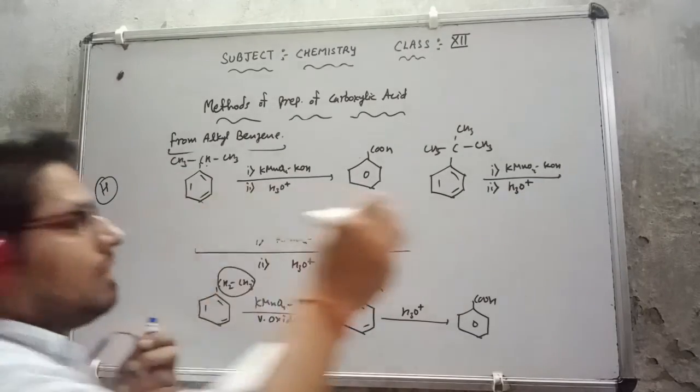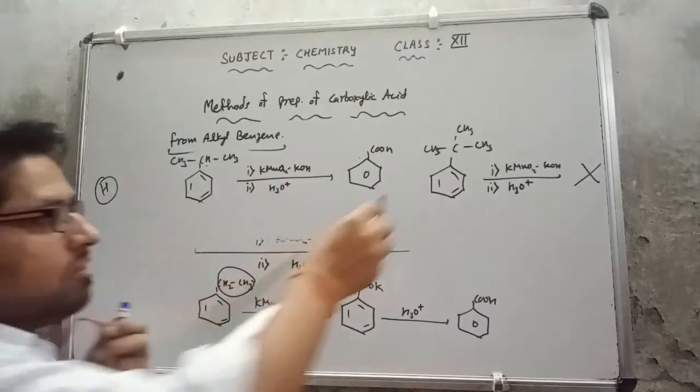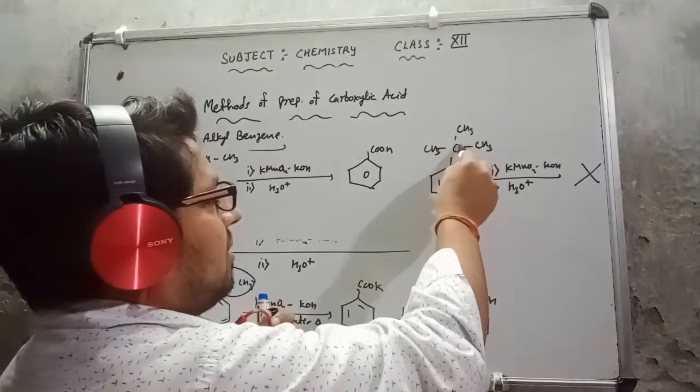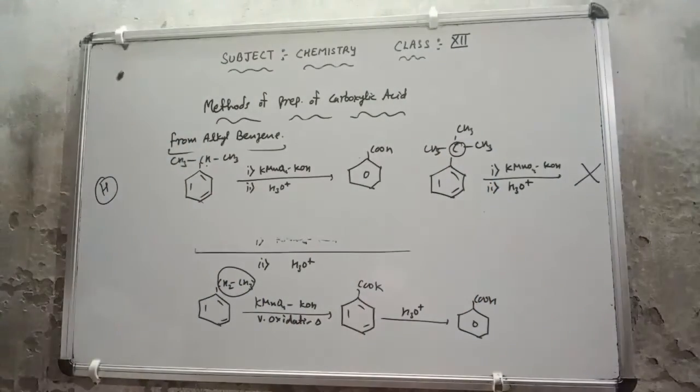Then there will be no reaction. The reason: the carbon which is directly bonded with the benzene ring does not contain any hydrogen, so this reaction is not possible. It is not going to be converted into carboxylic acid. So this is the second method whatever I have discussed with you, that is the important one.